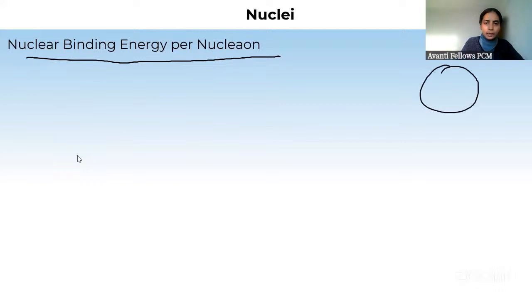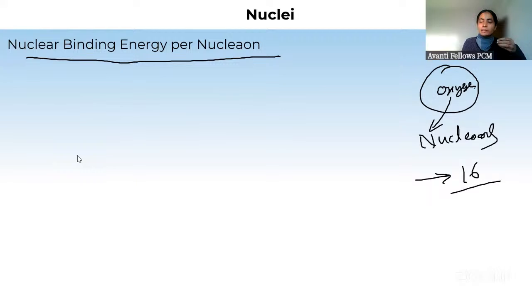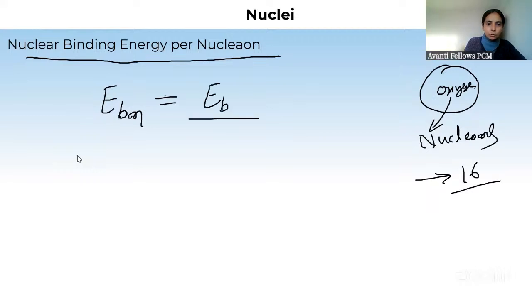just now we have seen oxygen nucleus, right? So how many nucleons does it have? If I talk about oxygen, then how many nucleons does it have? It has 16 nucleons. Nucleons means whatever is inside the nucleus. 8 proton, 8 neutron. So binding energy per nucleon is indicated by letter EBN, and this is written as binding energy per nucleon. यानी कि binding energy divided by number of nucleons.